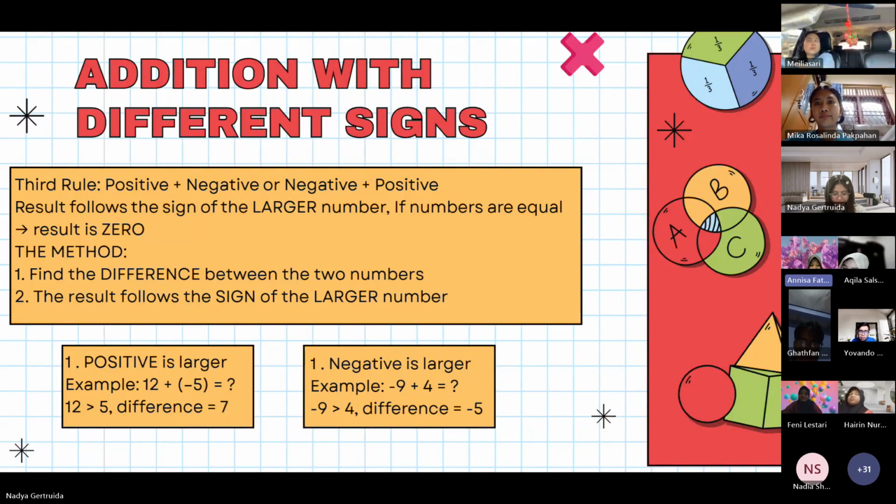Negative 9 added to 4 means owe 9,000 but have 4,000 in money, so still short 5,000, so the sum is negative 5. 5 added to negative 5 means have 5,000 in money, owe 5,000, break even, so the sum is 0.